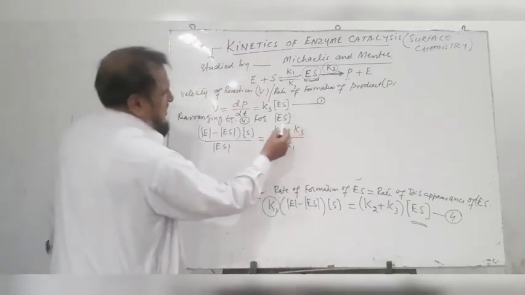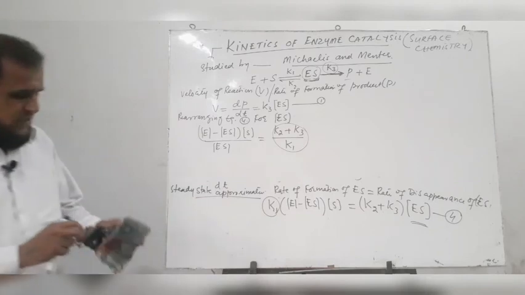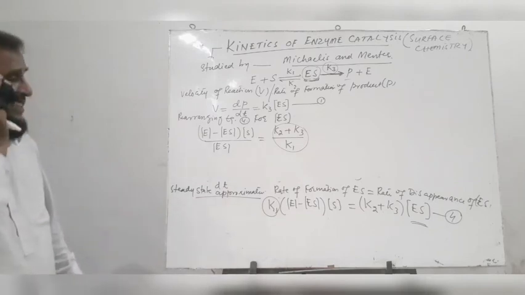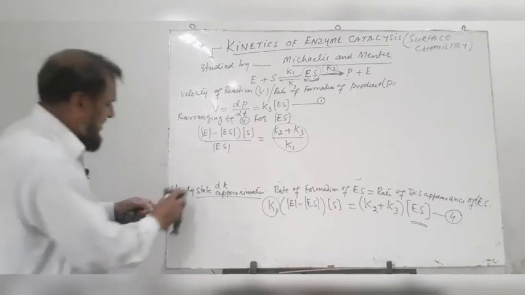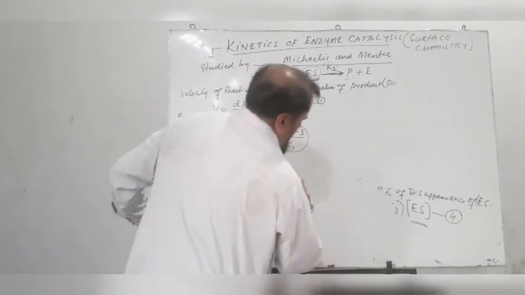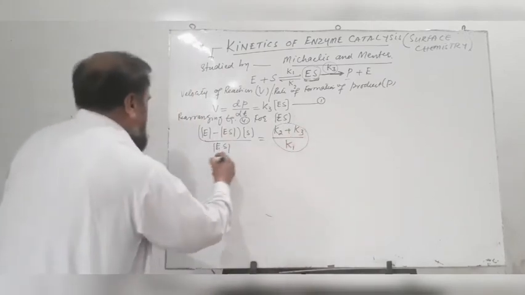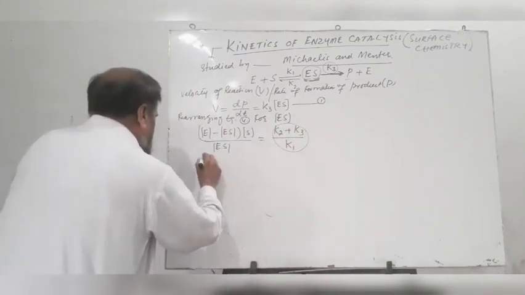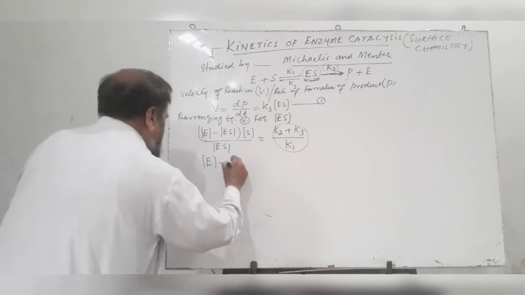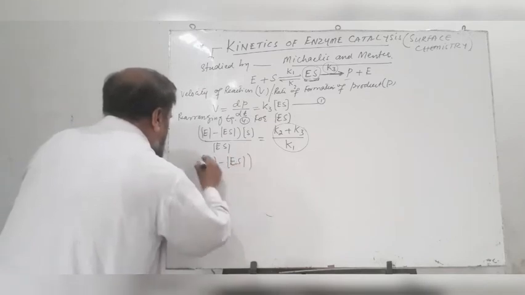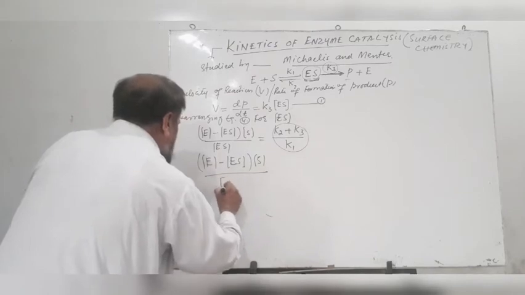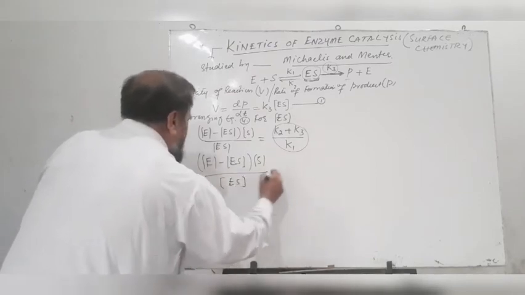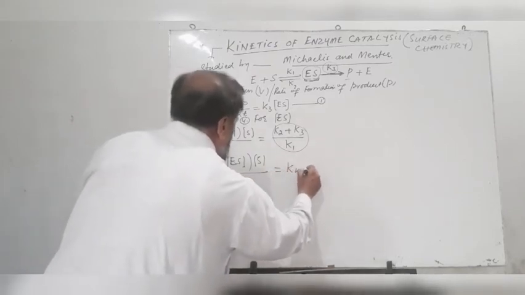Now the constant K2 plus K3 divided by K1 can be replaced by a single constant which is denoted by Km. We can replace all the constants by a single constant. We get E minus ES into S concentration divided by ES concentration is equal to Km.